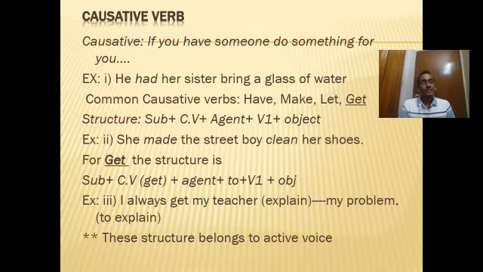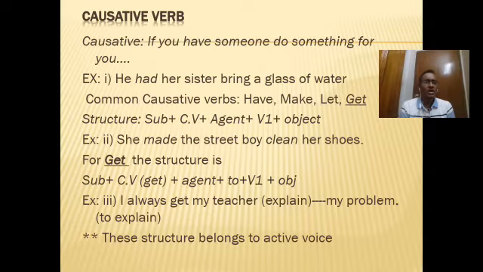Okay, let's go through some examples first. See the example. He had her sister bring a glass of water. Here you see, he is the subject. This means he hasn't brought the glass of water himself, rather her sister has brought the glass of water for him.